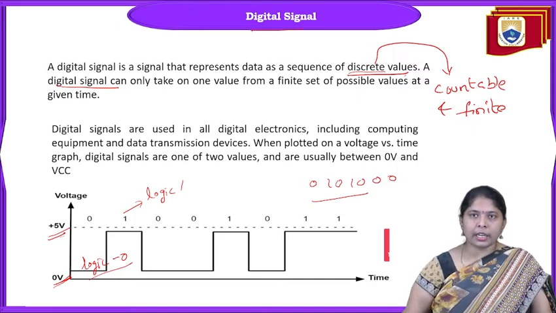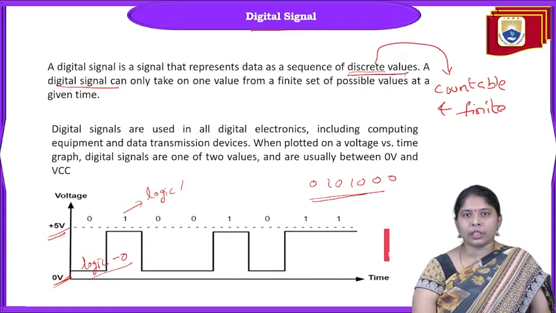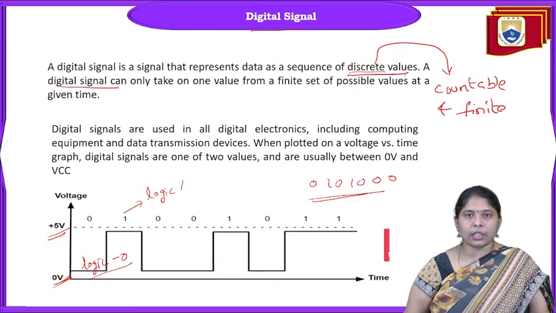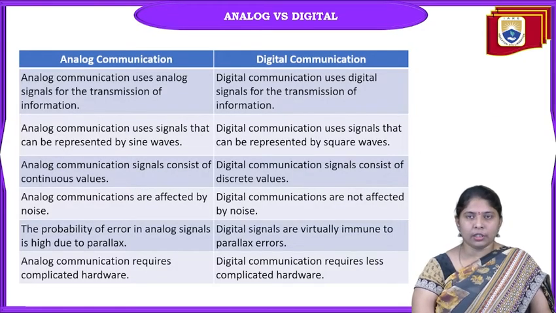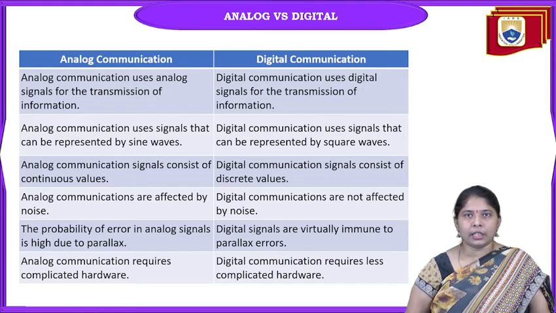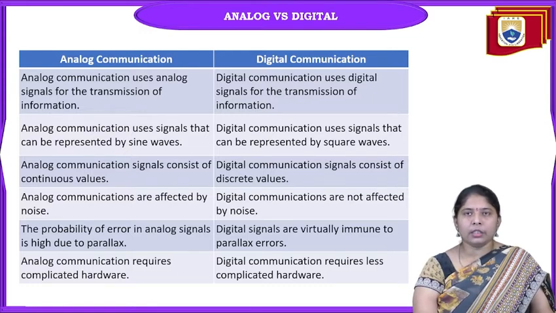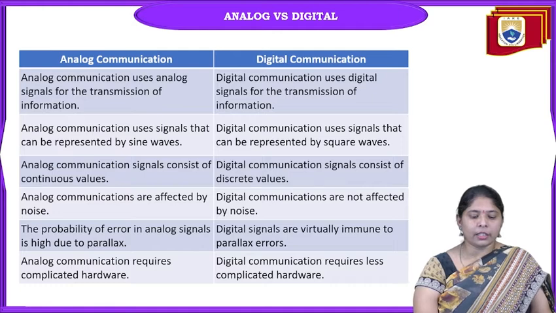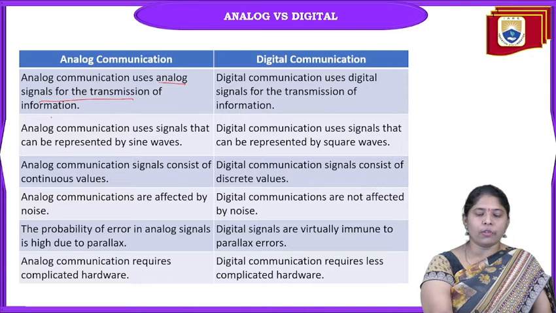Digital signals are finite, and computers can understand only digital signals, not analog signals. Now coming to analog versus digital communication. We can process analog signals as well as digital signals. But in the process of analog and digital signals, there are some advantages for analog communication and some advantages for digital communication. Analog communication means analog signals are used for the transmission of information.